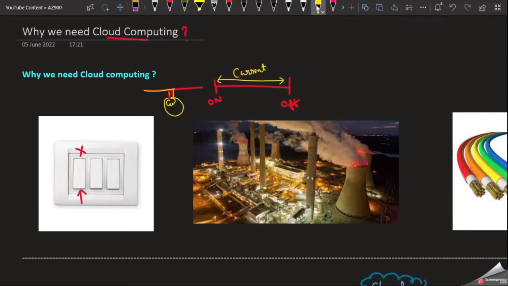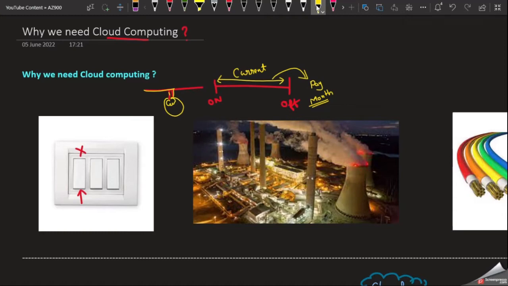Based on the current and capacity you are using, only that you are going to pay at the end of the month. The concept is that how much current you are consuming, only that you are going to pay at the end of the month.